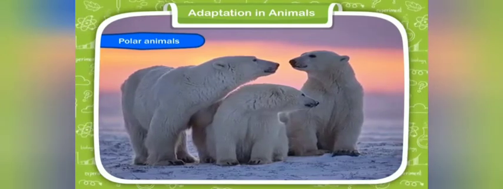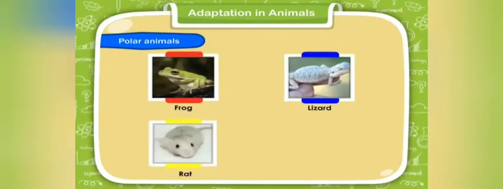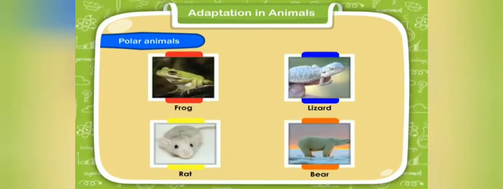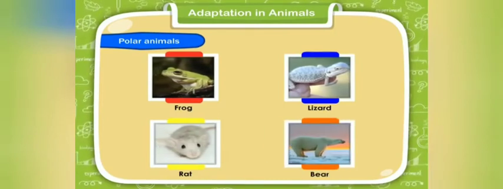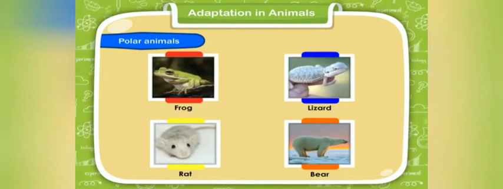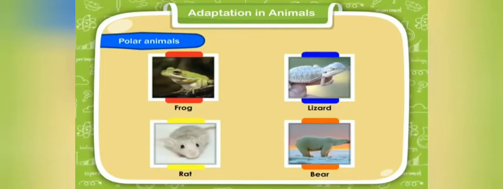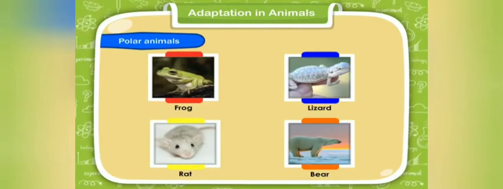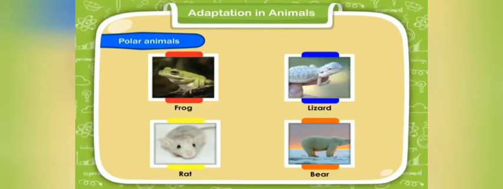Polar animals. Some animals, such as the polar bears, live in very cold places. They have thick fur to protect them from harsh cold. They also have a thick layer of fat under their skin. In winter, polar animals become inactive and sleep for a few months. It is called hibernation. Some animals, such as frogs, lizards, rats, bears, etc., cannot bear extreme cold, so they eat as much as possible in summer and sleep for several months in holes or caves and undergo hibernation.